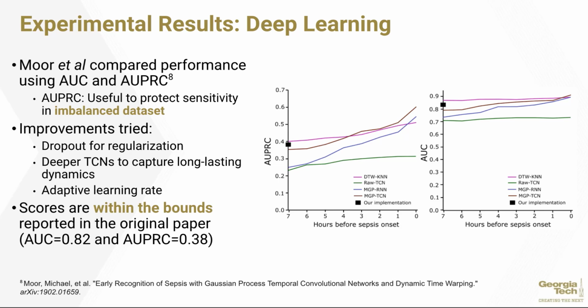We did try some improvements, like dropout for regularization. We tried deeper TCN windows, so we could see if there are deeper patterns in the past which would change the model for future predictions. We also tried some adaptive learning rates. Essentially, these didn't bring major gains in improvement. However, the scores were still within the bounds, and the scores that came out were an AUC of 0.82 and an AUPRC of 0.38.